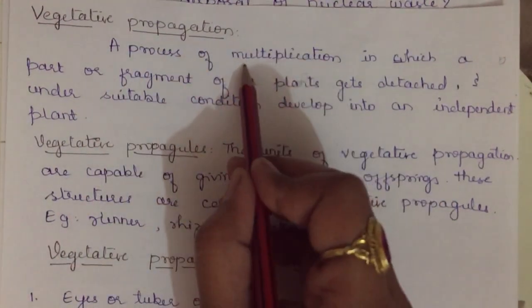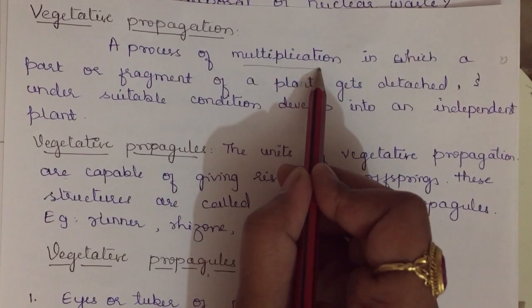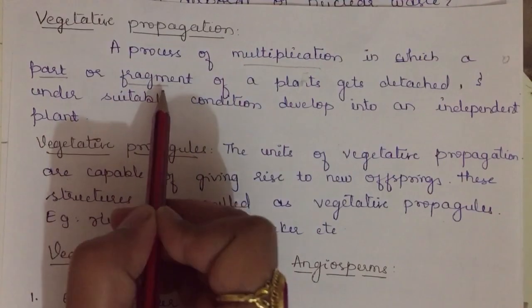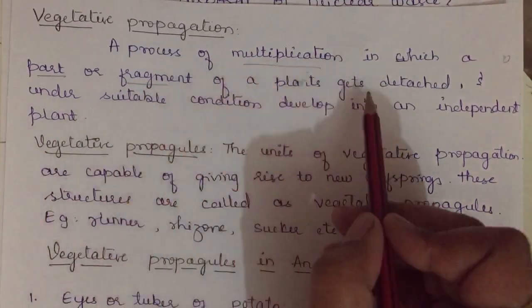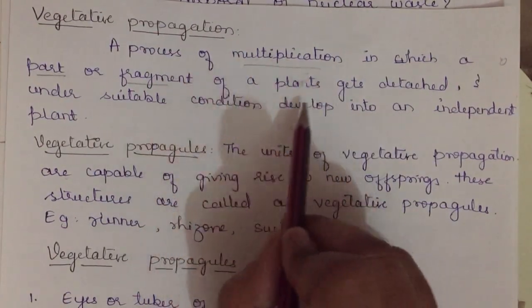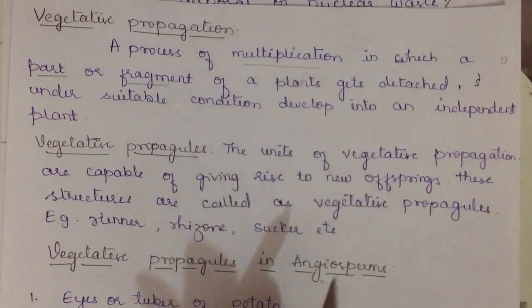Okay, this is a process of multiplication, that is, multiplying or increasing in number, in which a part or a fragment of a plant will get detached and under suitable conditions develop into an independent plant. What does it mean? I shall discuss later when I give many examples of those.